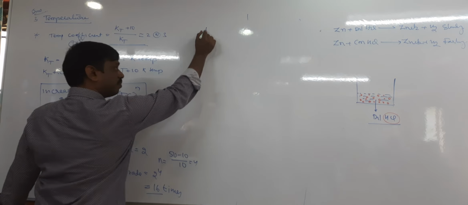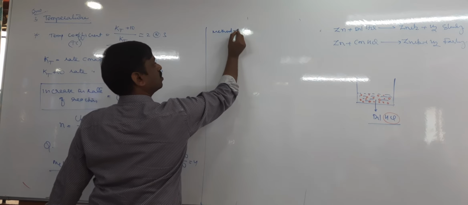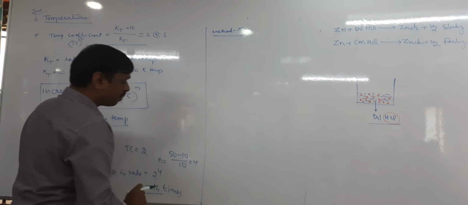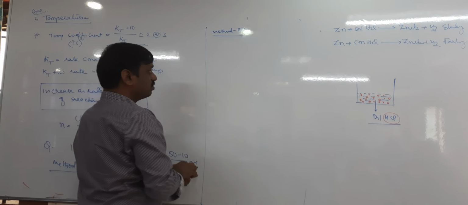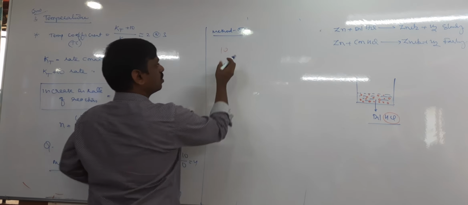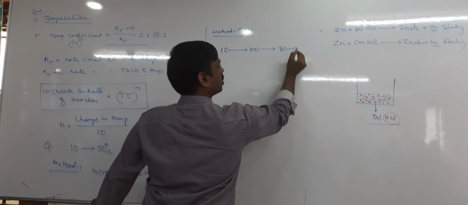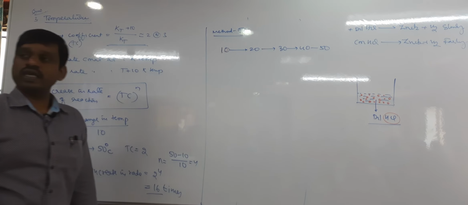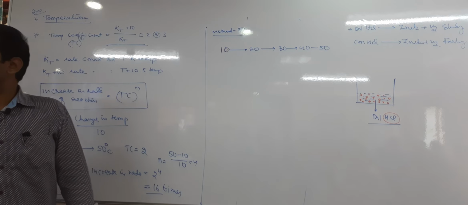Next, the same question can be solved in another way also, in method 2, the alternate method. In method 2, you take the temperature, where to where? 10 to 50. So the beginning temperature is 10 degrees, let it be. 10 to 20, 20 to 30, 30 to 40, 40 to 50. But we also know that for every increase of 10 degrees Celsius, the rate is doubled.